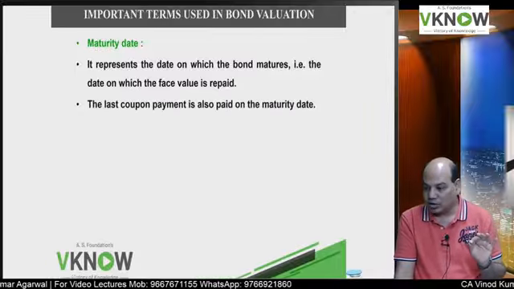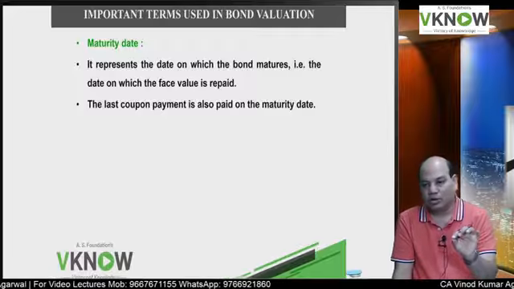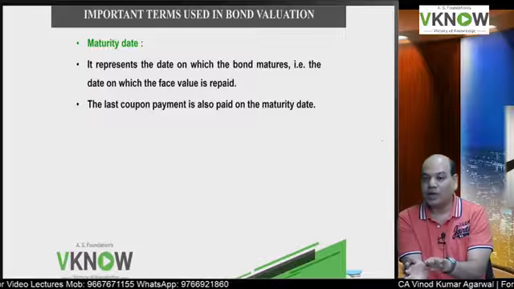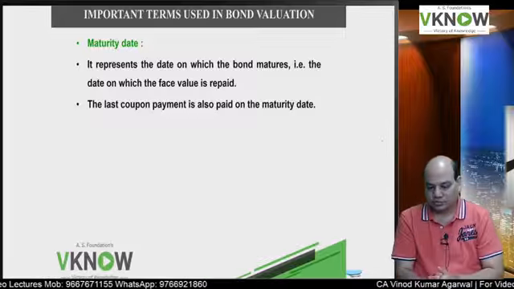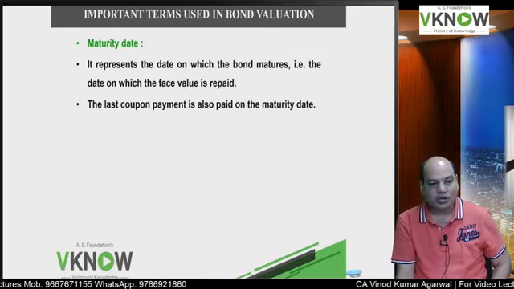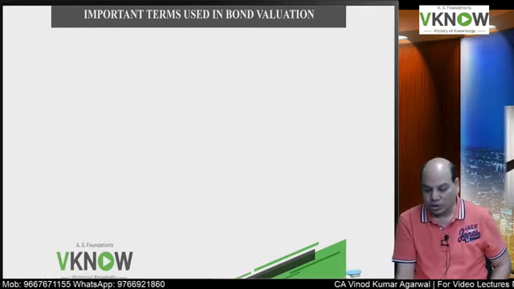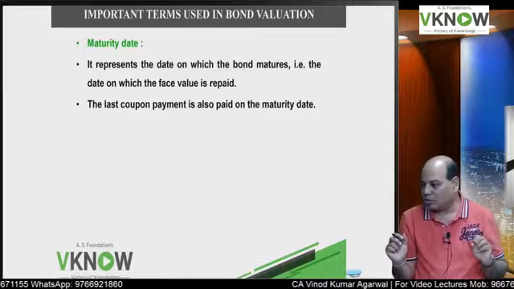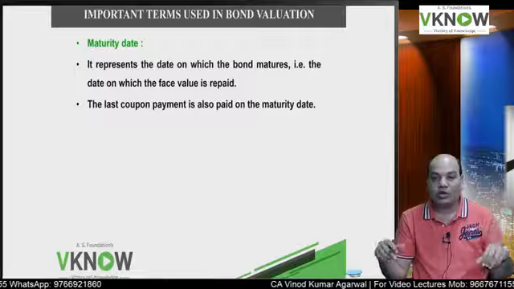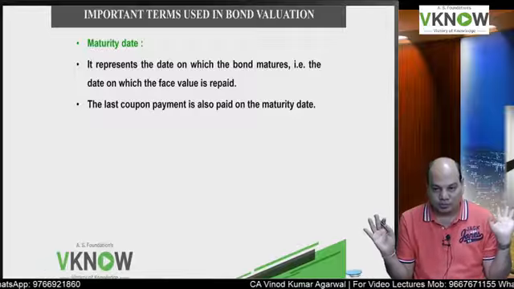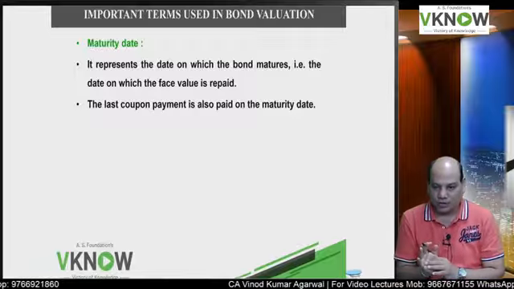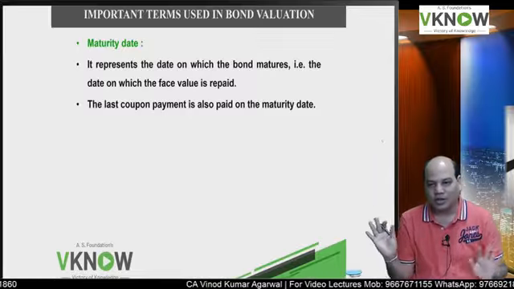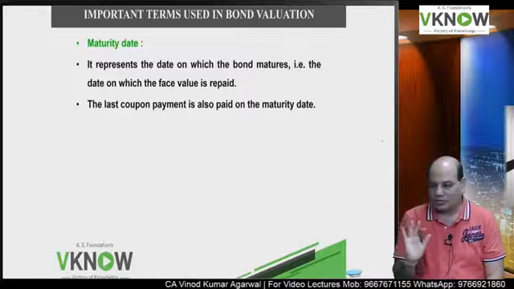On the maturity date, the company will redeem the bond by paying the coupon, whatever coupon is outstanding, plus the redemption value. Coupon plus redemption value is paid on maturity date, and then the bond will be removed from the books of the company. In the language of accountancy, the bond will get derecognized from the books of account of the issuing company. Is it right? The investor will receive all the outstanding from the company and then tata, bye bye.